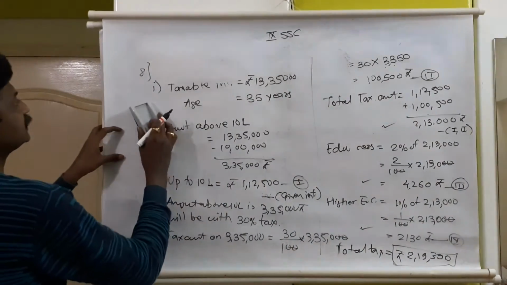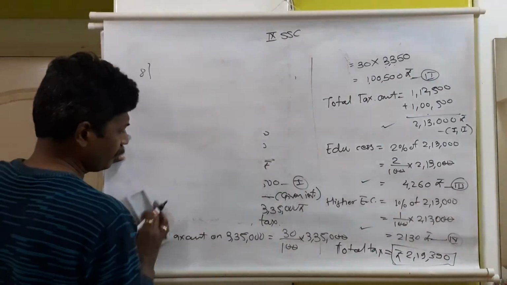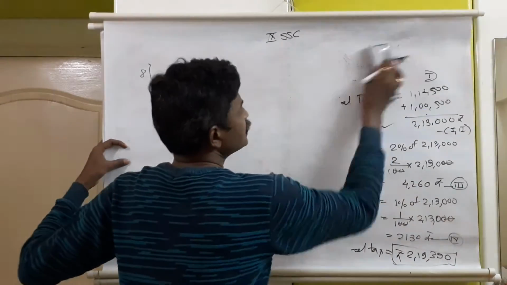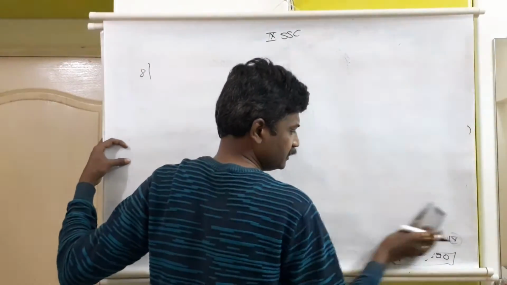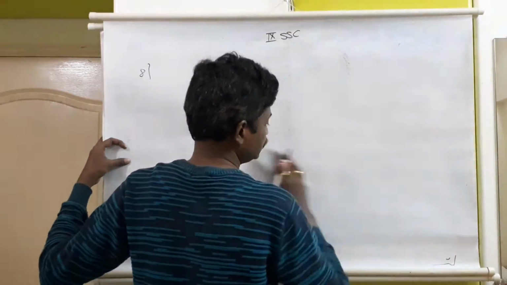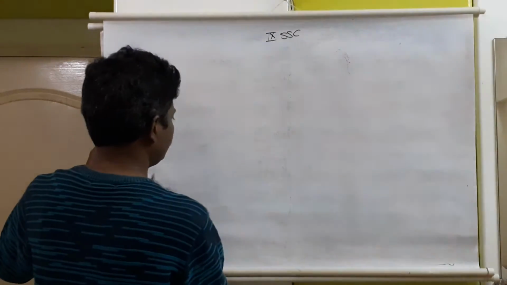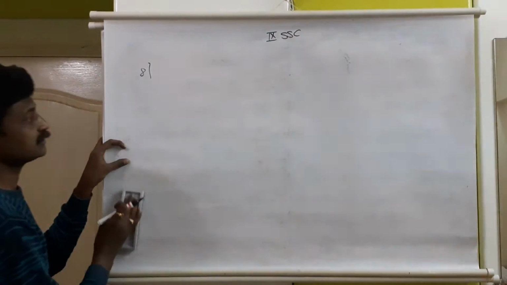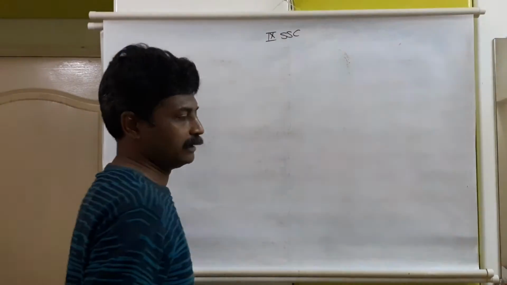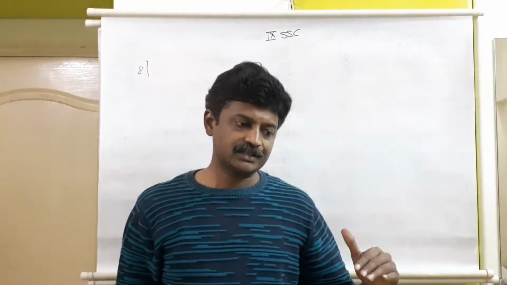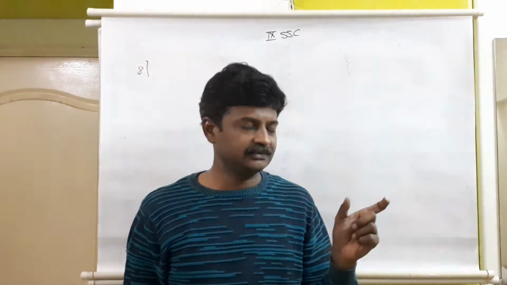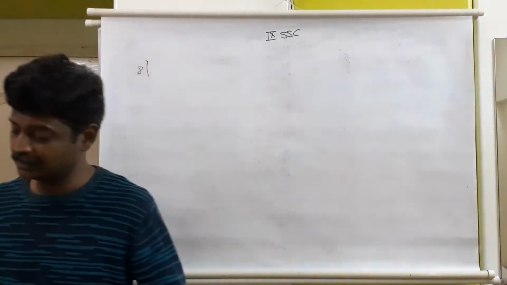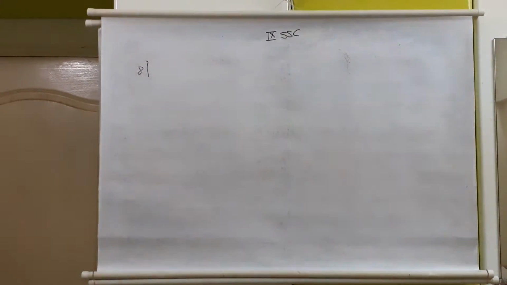Let us continue with the second sum of question number 8. All the three sums are based on these three tables. Age is below 60, age is between 60 to 80, that is senior citizen, and if the age is above 80, that is super senior citizen. So 2.5, 3 and 5 lakh is the basic amount which is free of tax, no tax on that amount. Till 60 years age, 2.5 lakh. 60 to 80 years, senior citizen, then till 3 lakh rupees, no tax. Super senior citizen above 80 years age, till 5 lakh, no tax. Above 5 lakh there will be tax.